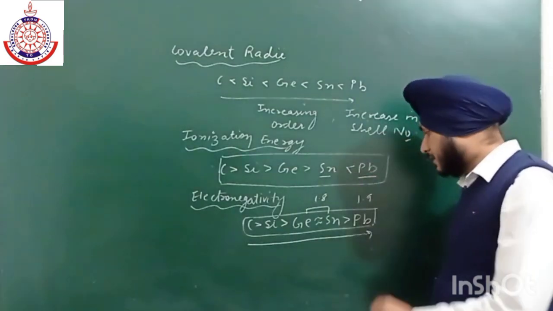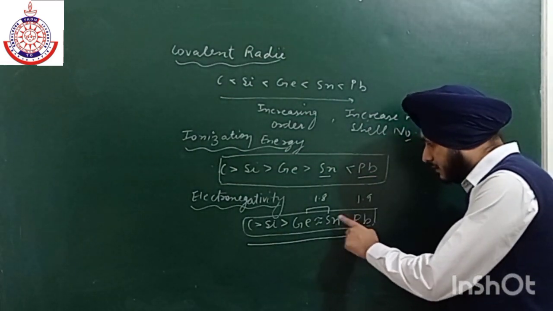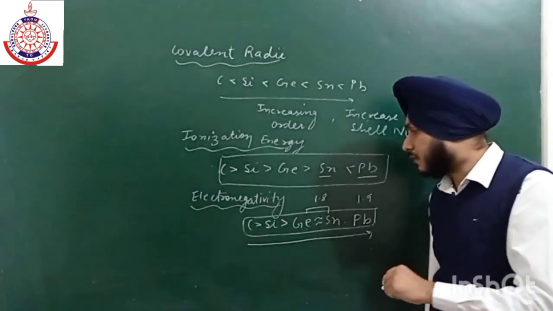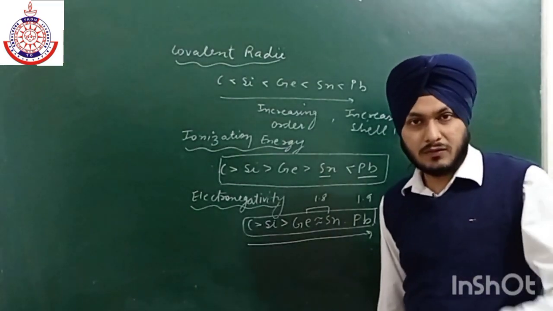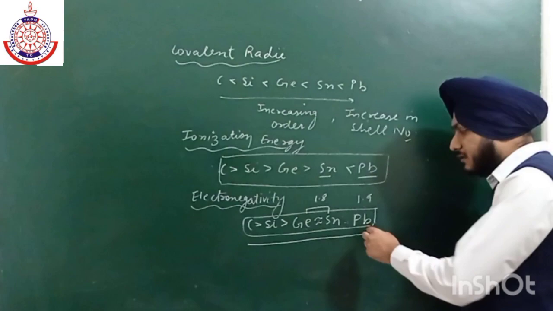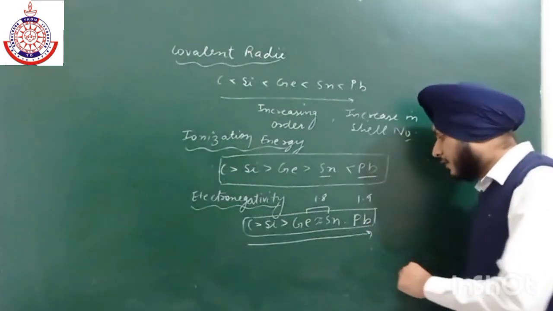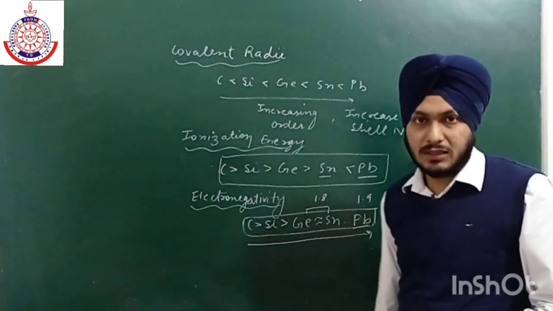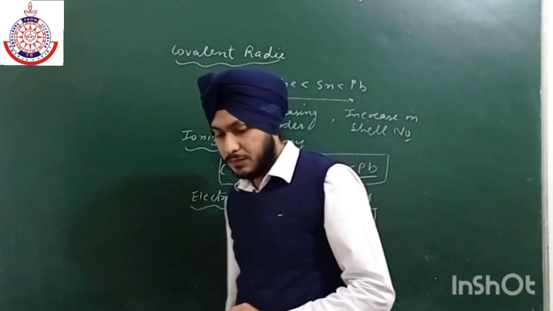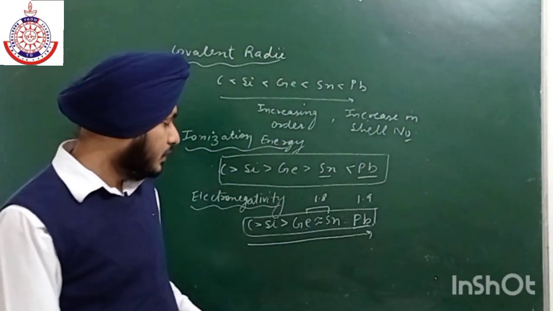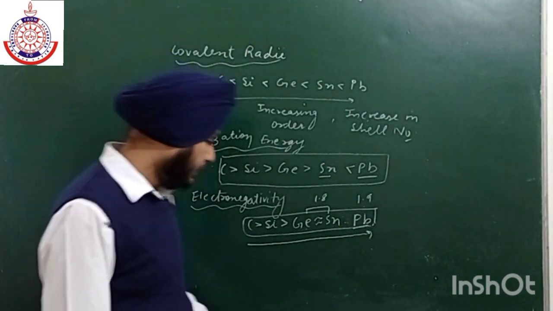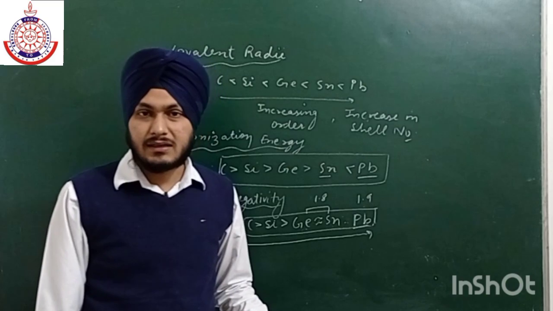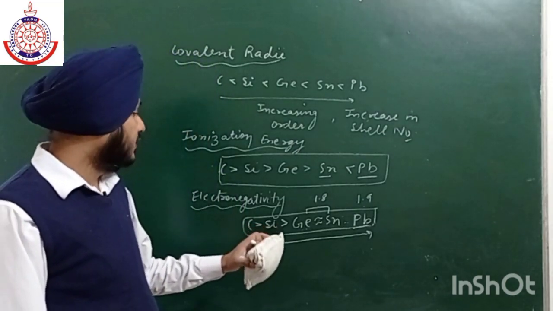So you have to keep in your mind that germanium and tin have near about equal electronegativity, that is 1.8 or 1.85 maybe, and there is a small increase in electronegativity. Lead has 1.9 as the electronegativity. So you have to keep in your mind these values also. And the reason behind the electronegativity is their nature.